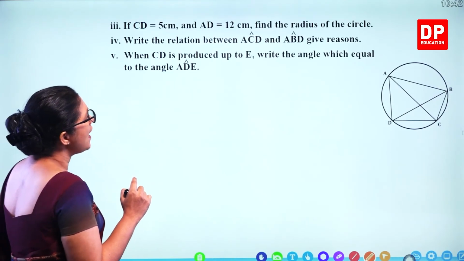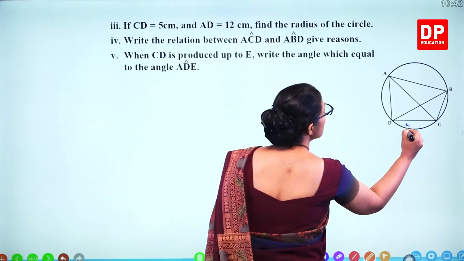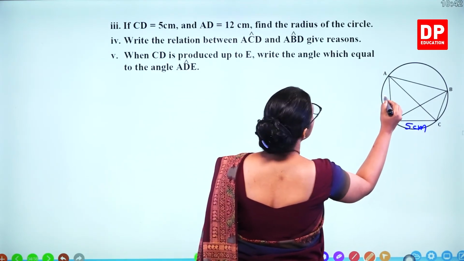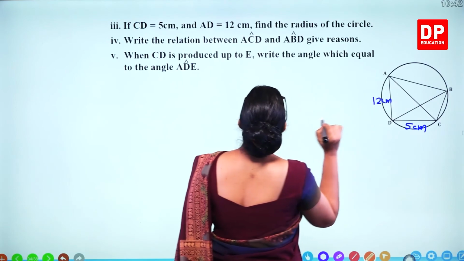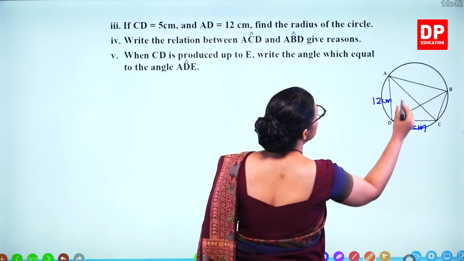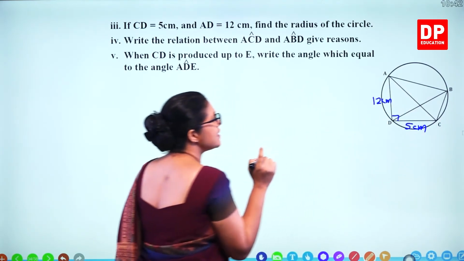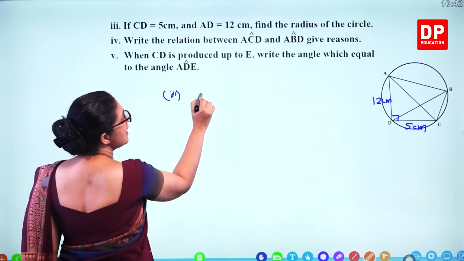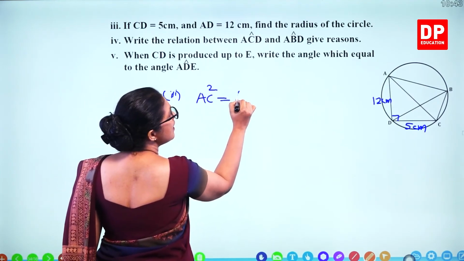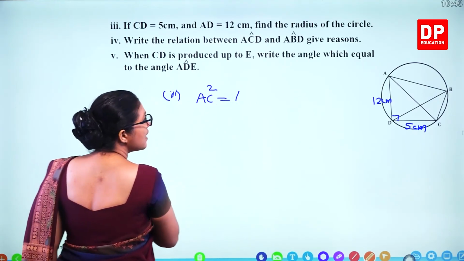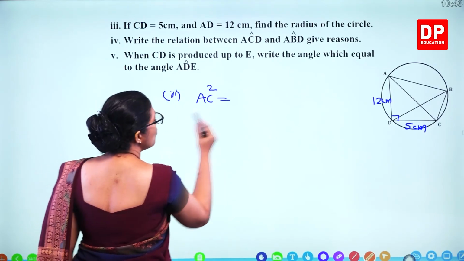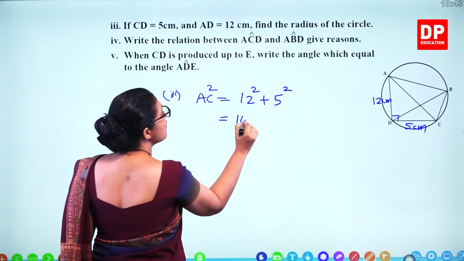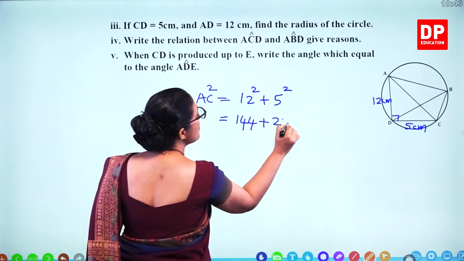If CD is 5 centimeters, so this is 5 centimeters, and AD is 12 centimeters, find the radius of the circle. So AC is the diameter and this is 90. So according to Pythagoras theorem, you can find AC squared is AD squared plus CD squared. So we can use the length 12 squared plus 5 squared. 12 squared is 144 and 5 squared is 25.